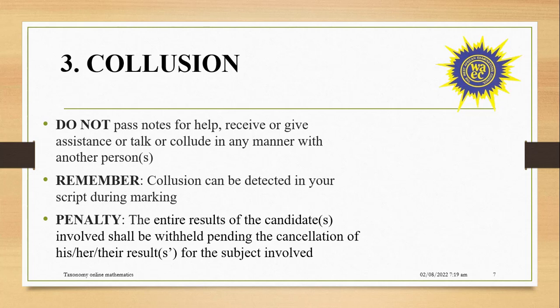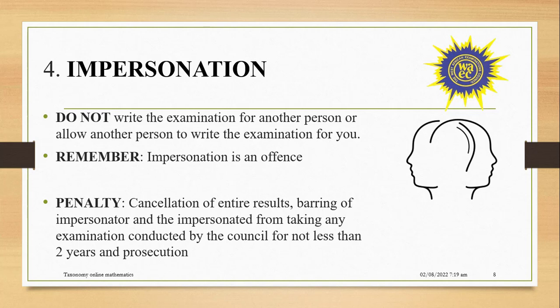If you collude, give paper, pass on script, all those things, when they are marking, they have a way of checking those things. And the penalty for this is the entire result of the candidate shall be withheld, then cancellation of the result is going to be on that subject, the subject involved, if you are colluding or receiving help.